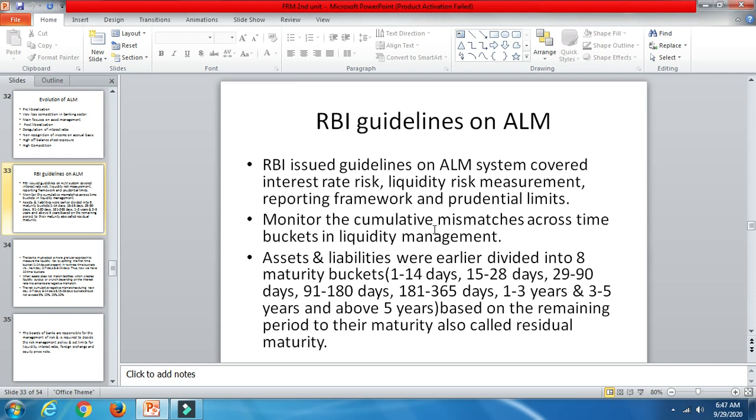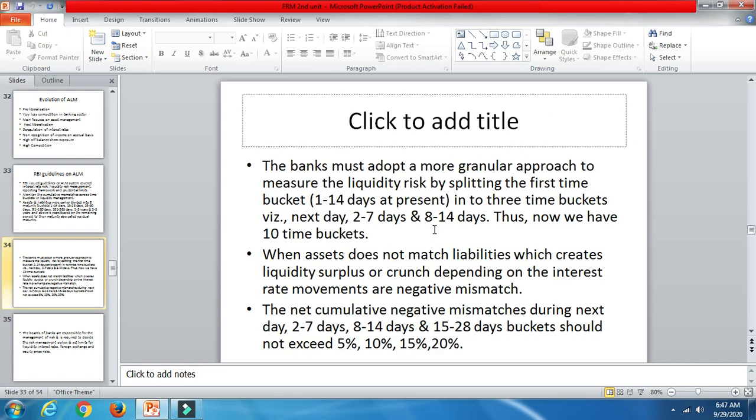the 8 maturity buckets that were prepared: 1 to 14, 15 to 28, 29 to 90, 91 to 180, 181 to 365 days, and 1 to 3 years, 3 to 5 years, and above 5 years. Based on these time buckets, your assets and liabilities will be matched. If there is a mismatch, there is a negative gap. Monitoring will be done by the RBI from time to time.